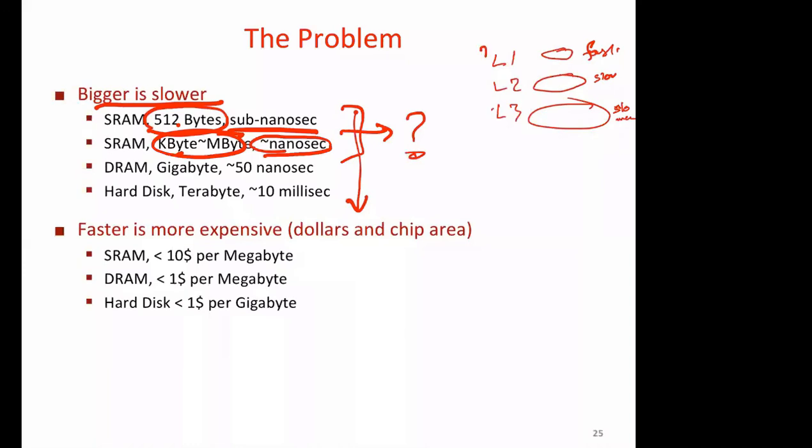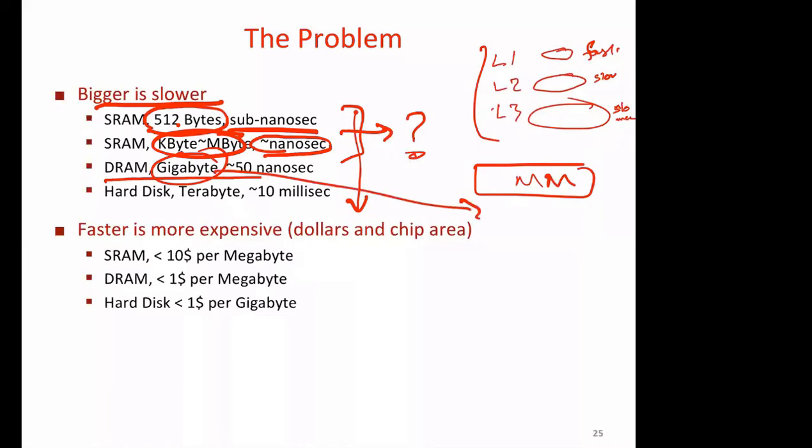And then below cache, we have DRAM, which is main memory, and which is in gigabytes. This laptop that I have has 8 gigabytes of memory. What is the difference in capacity?